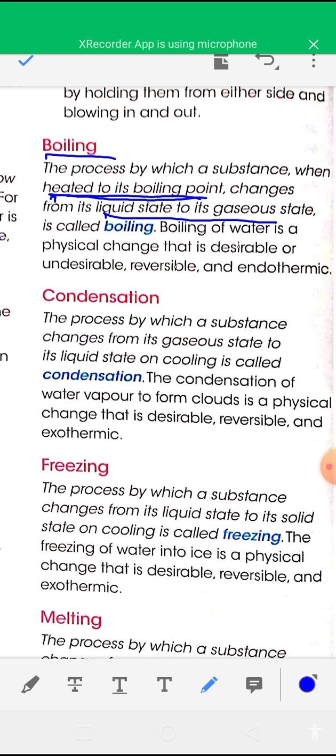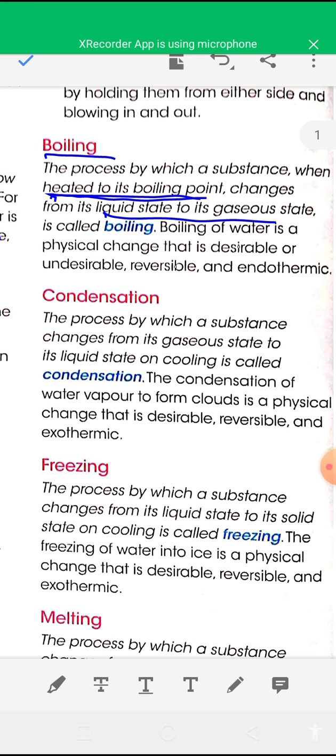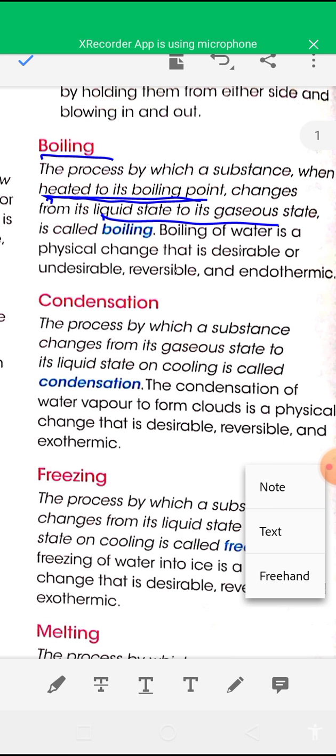An example is boiling of water, which is a physical change, and it is an undesirable, reversible, endothermic change.